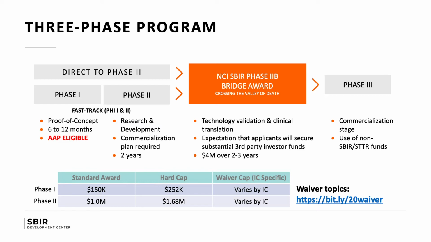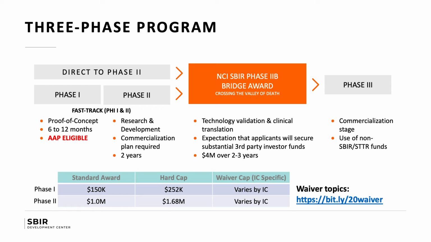So this table at the bottom shows you the award sizes that are generally available for phase 1 and 2. Standard award for phase 1 is $150,000. The congressionally mandated hard cap is $252,000.